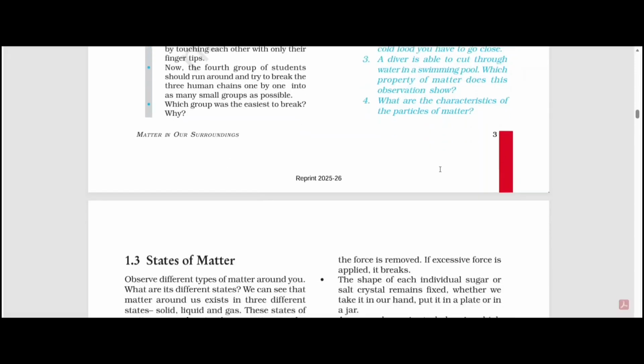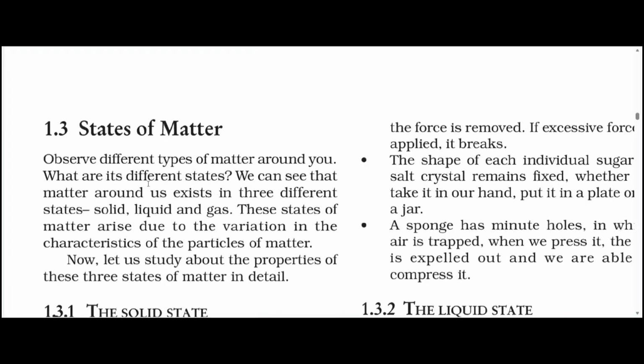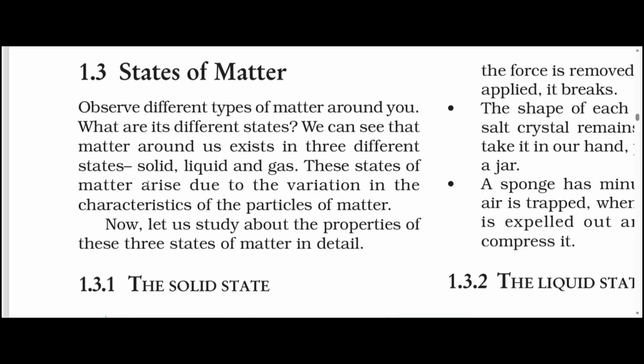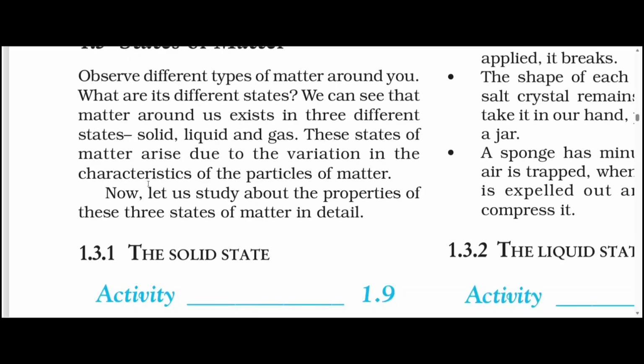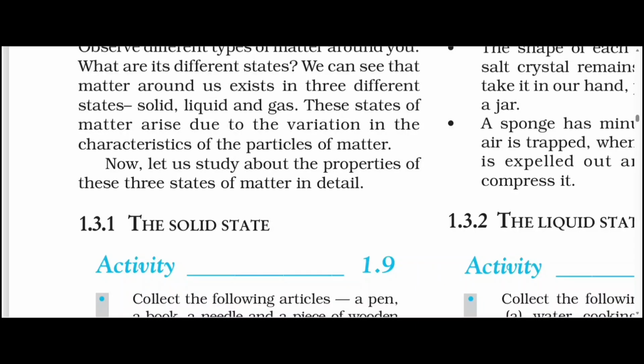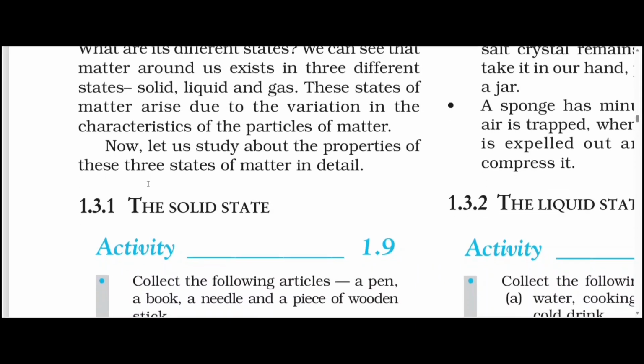So now let's move to 1.3, which is states of matter. Observe different types of matter around you. What are its different states? We can see that matter around us exists in 3 different states: solid, liquid and gas. These states of matter arise due to the variation in the characteristics of particles of matter. Now let us study the properties of these 3 states of matter in detail.